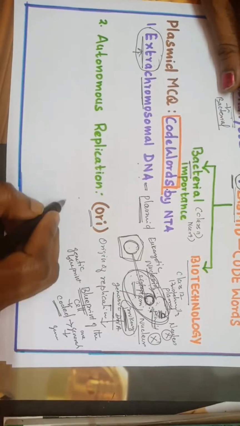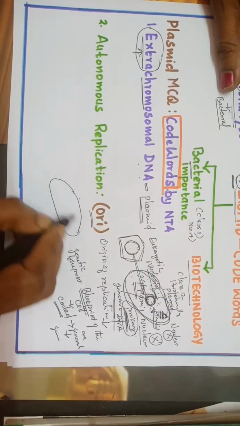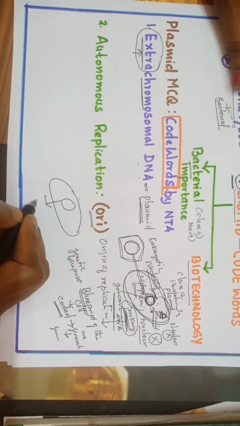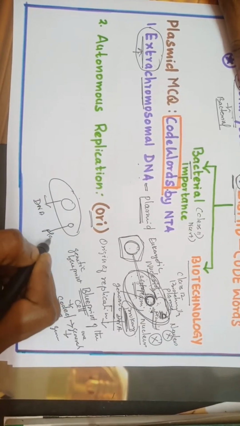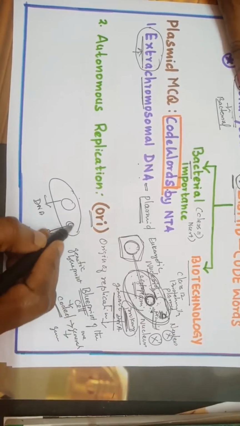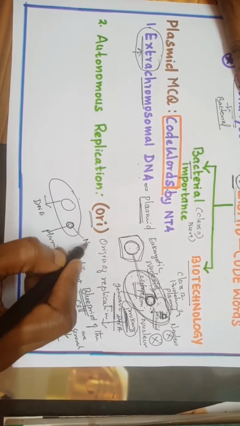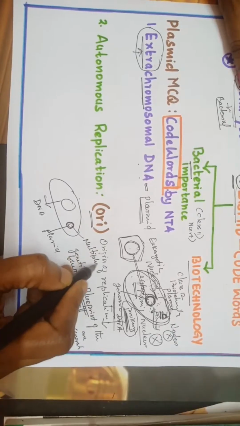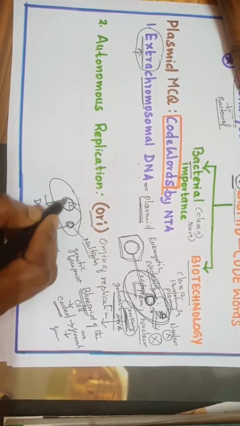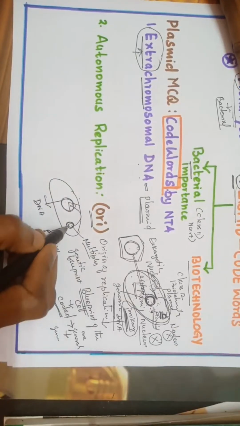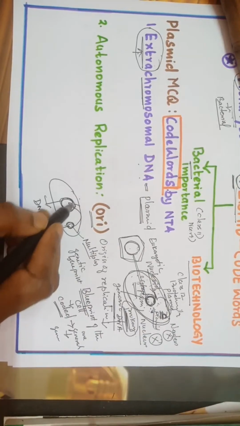I told you, here you have genomic DNA, that is the genetic DNA. Here you have plasmid. This will replicate, that is multiply, on its own. It does not depend upon the genomic DNA for multiplication. That is called autonomous replication. It will not wait for this DNA to divide or multiply.